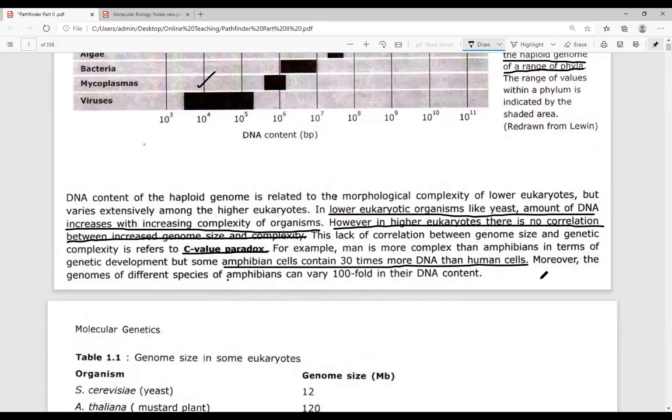Moreover, the genome of different species of amphibians can greatly vary. The genomic complexity of the amphibians can vary up to 100-fold in their DNA content.